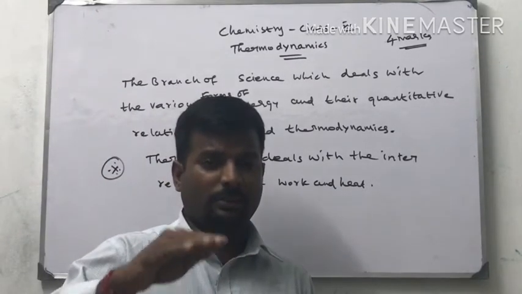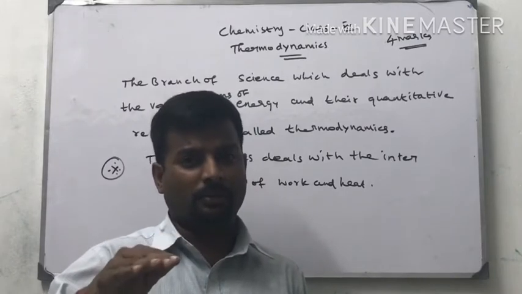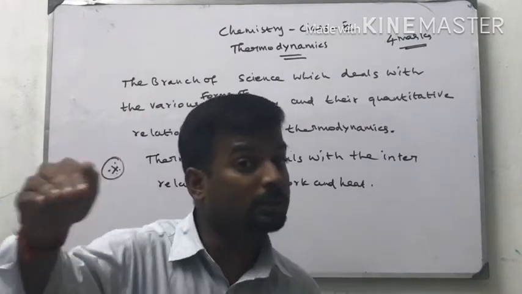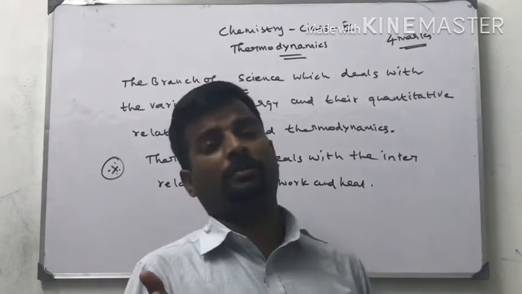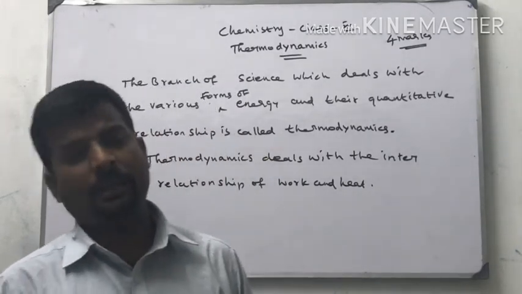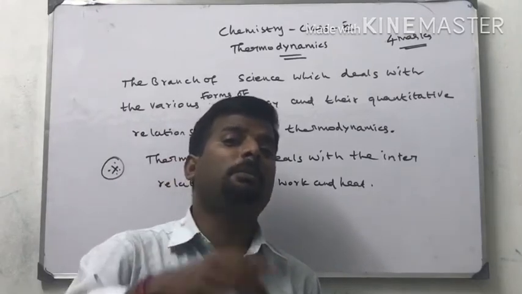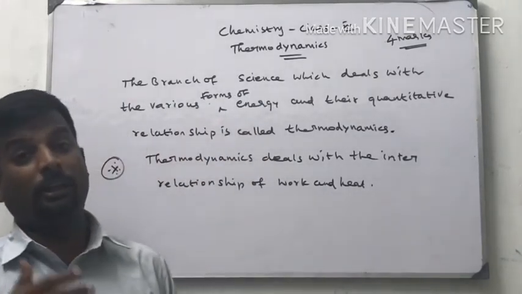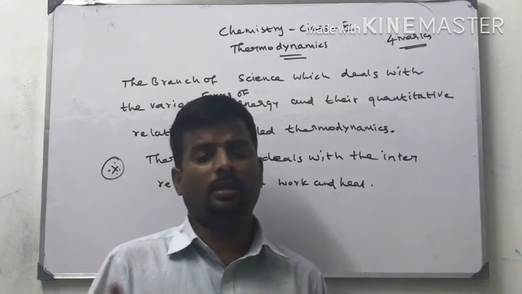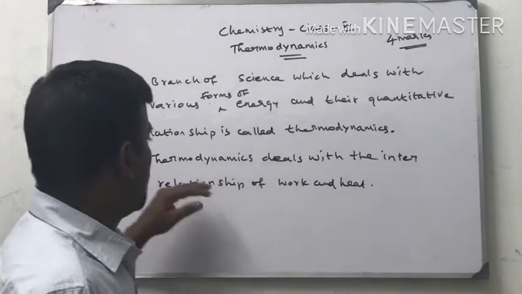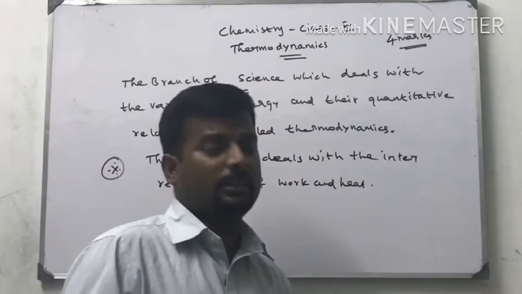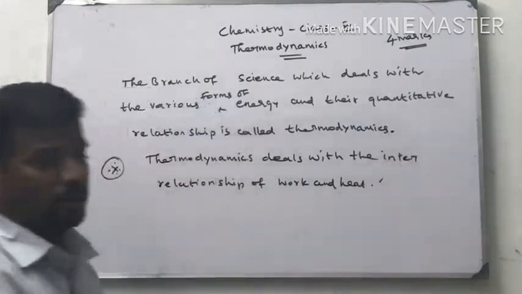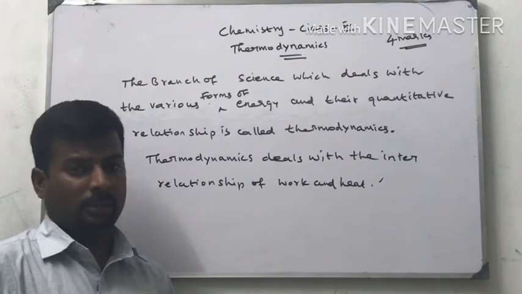The branch of science which explains the various forms of energy and the quantitative relationship between them is called thermodynamics. Various forms of energy I have explained, and the interrelationships I have given from day-to-day life. A lot of examples I explained. Then, thermodynamics deals with the interrelationship of work and heat. This I will explain with an example in the coming class.